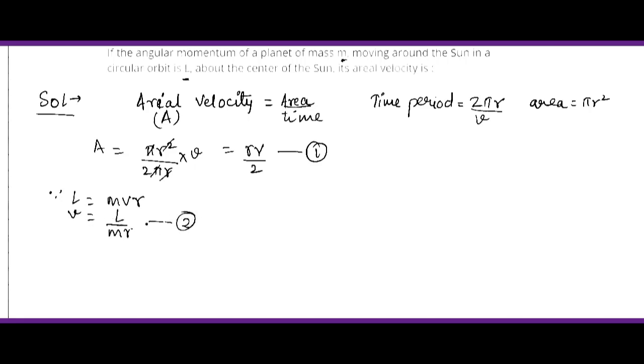Putting the value of v in equation first, we get capital A, that is aerial velocity, is given as L upon mr into r by 2. So cancelling r by r, we get aerial velocity A as L upon 2m. That's the answer for the question.